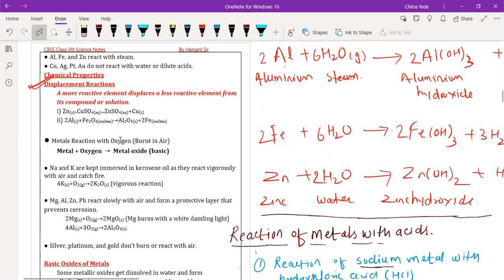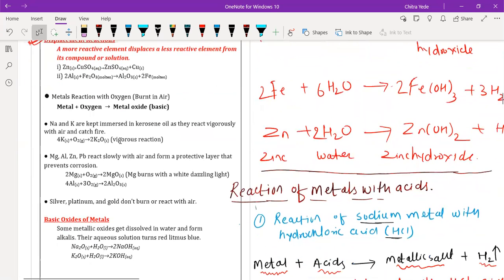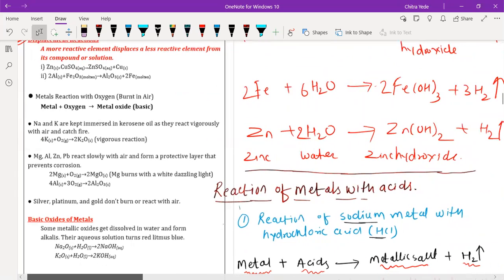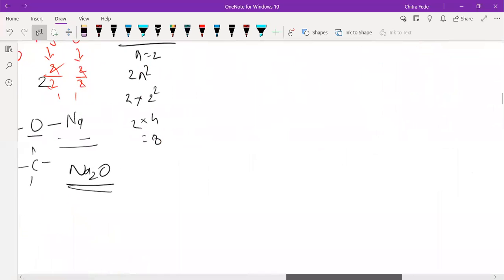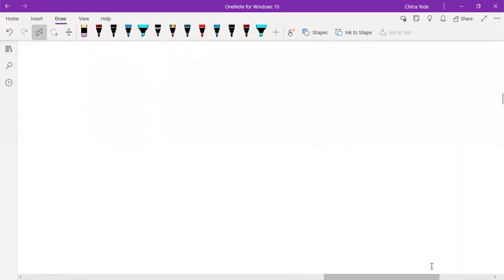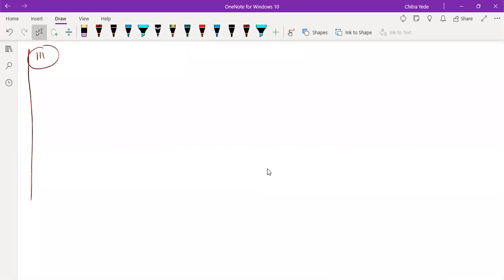Do you want to have one more reaction? Yes, sir, one more, last. Sir, aluminium with hydrochloric acid. Okay, we'll do aluminium with hydrochloric acid. So third reaction. Sir, with nitric acid, will anything do? Yes, nitric acid we can also take. Okay, we'll take nitric acid now.